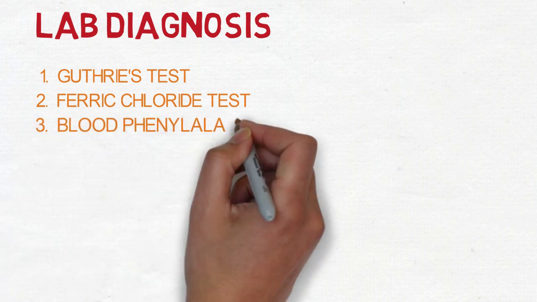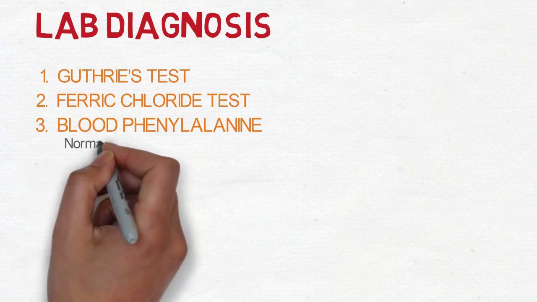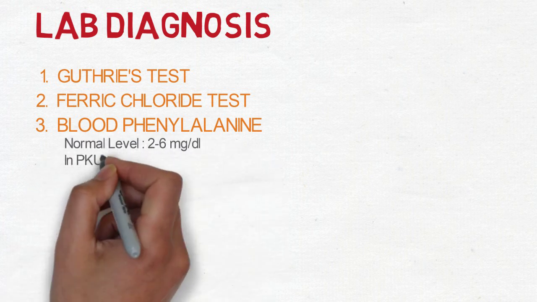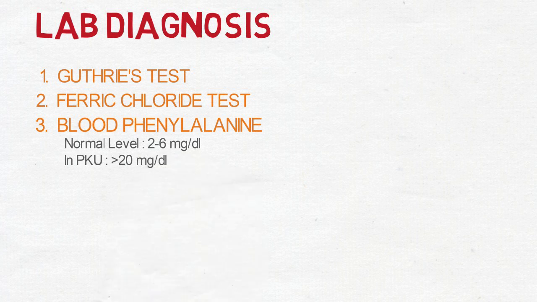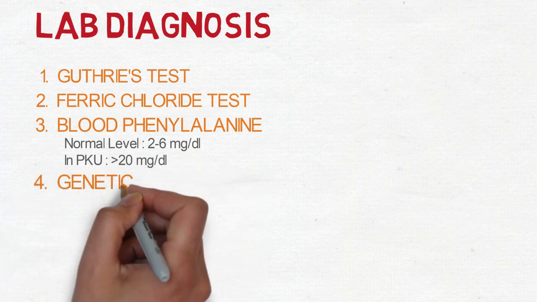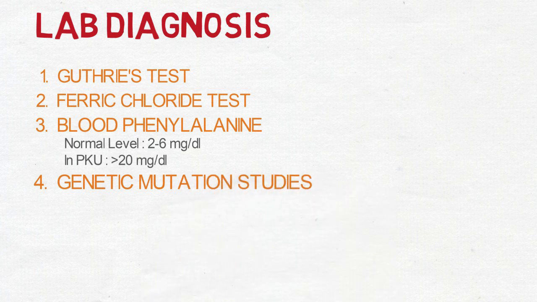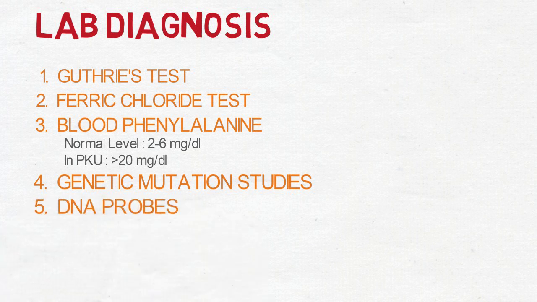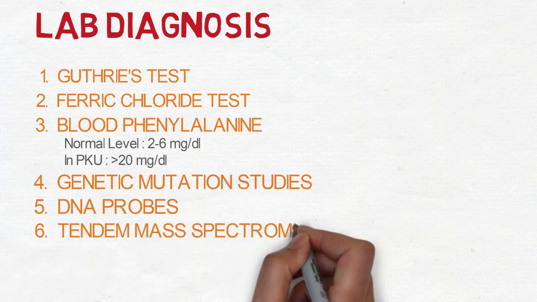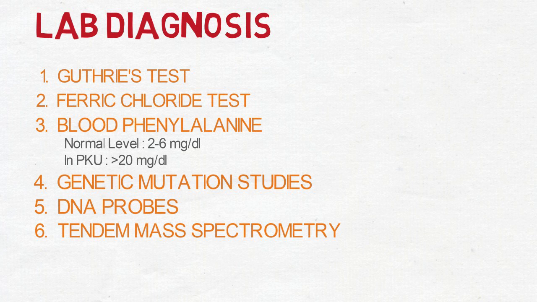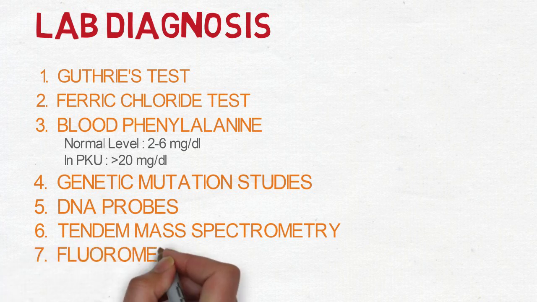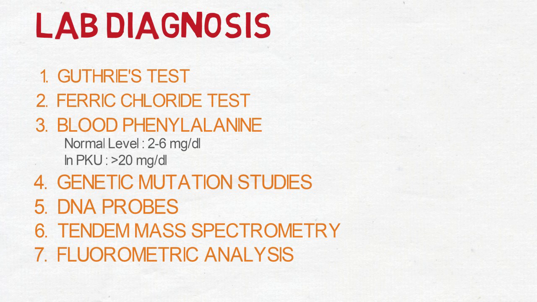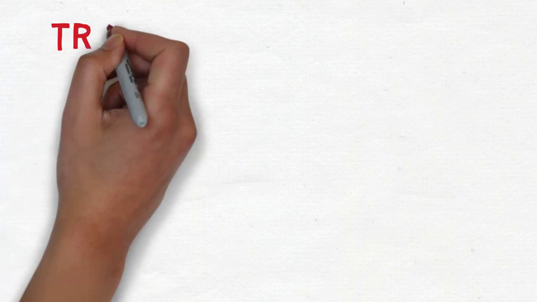The third one is blood phenylalanine level. The normal phenylalanine level in blood ranges from 2 to 6 mg per deciliter. In PKU, it is more than 20 mg per deciliter. The fourth one is genetic mutation studies. We know that PKU is due to mutation of the PAH gene on chromosome number 12. The fifth one is use of DNA probes. The sixth one is TMS, tandem mass spectrometry. It is the gold standard for diagnosis of all metabolic disorders. The seventh one is fluorometric analysis and the last one is HPLC, high performance liquid chromatography.